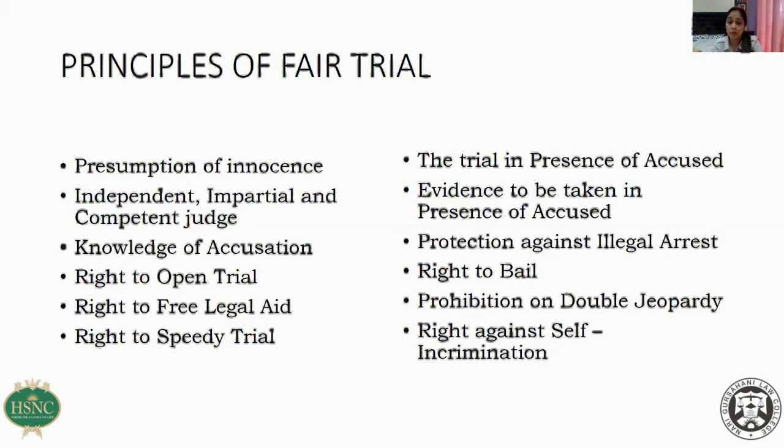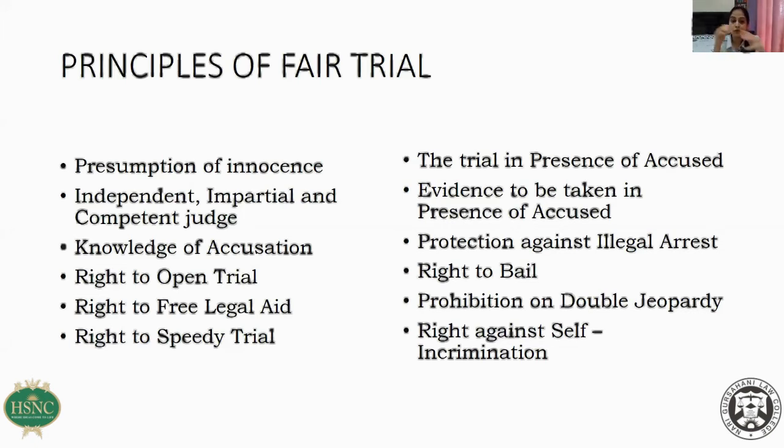It is for him to bring it otherwise before the court. And once he does, if the presumption is rebutted by the accused, then the burden falls on the complainant to prove his case. So in some exceptional cases, there is a presumption against the accused. But in general, the rule is presumption of innocence.